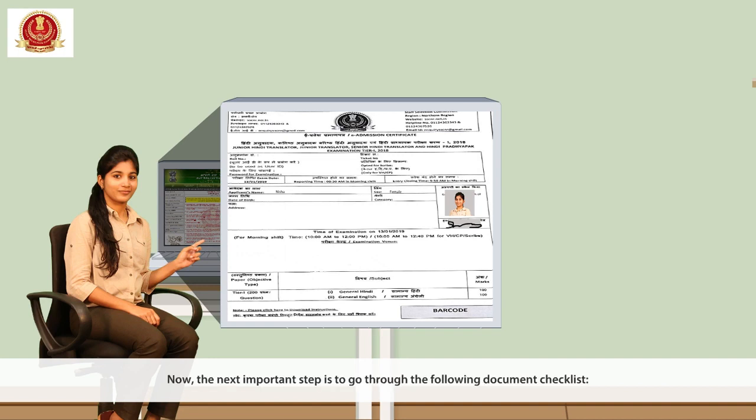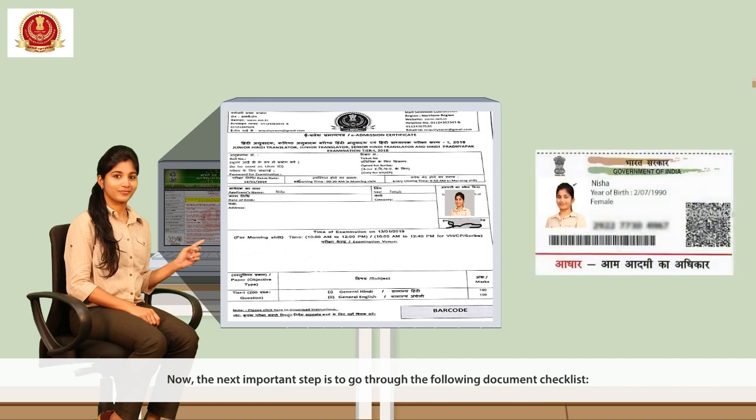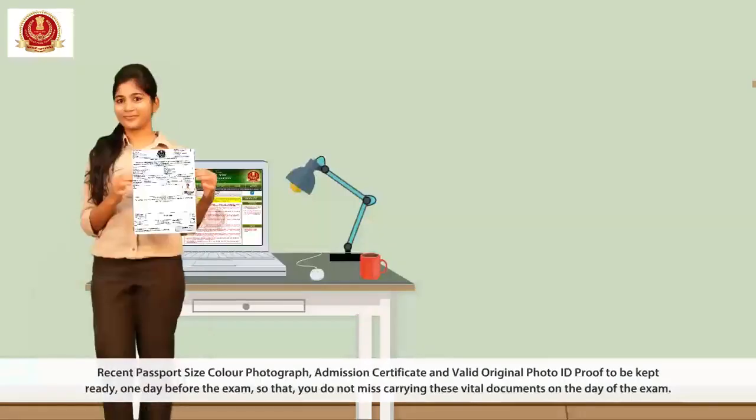Now, the next important step is to go through the following document checklist. Valid original ID proof are mentioned in the instructions issued along with the admission certificate. Recent passport size color photograph, admission certificate, and valid original photo ID proof to be kept ready one day before the exam so that you do not miss carrying these vital documents on the day of the exam.